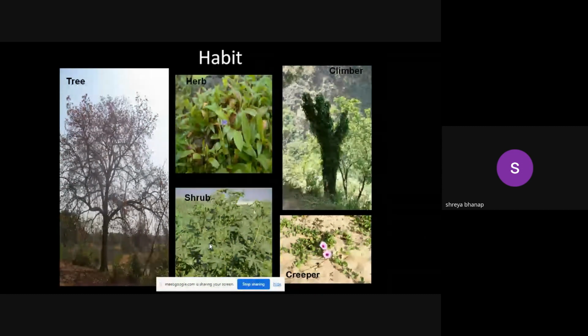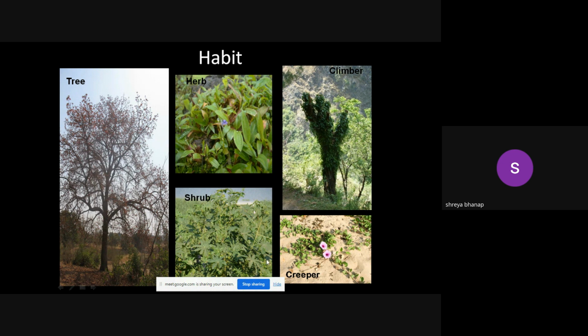Monsoon is the season when we can observe lots and lots of herbs. Similarly with the shrubs. Shrubs are hardly 5 to 6 feet in height, but the wood is never solid. The secondary growth is absent, and that is the difference between a tree and a shrub. Sometimes a shrub may attain a height of 8 to 10 feet, but because it is soft wood, it is classified under a shrub.